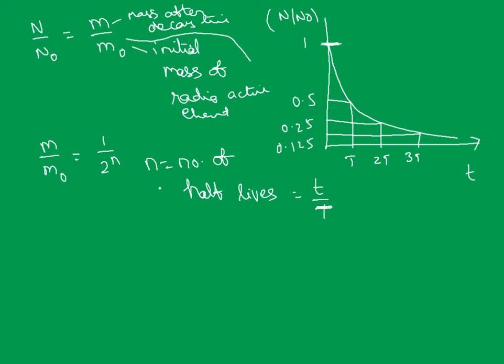Similarly, the fraction of radioactive substance that undergoes decay can be given, and similarly the percentage of radioactive substance that undergoes decay, which you can write as m naught minus m by m naught into 100%. Fraction as well as percentage, we can calculate from this.